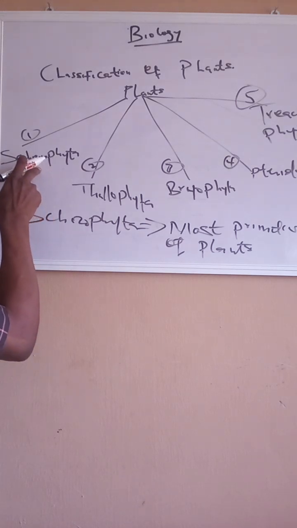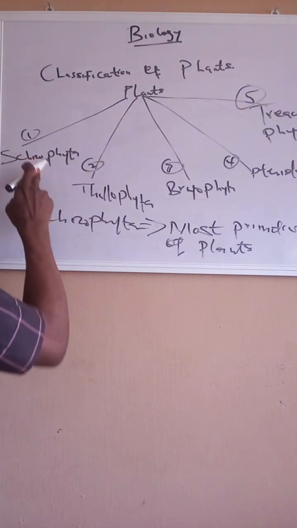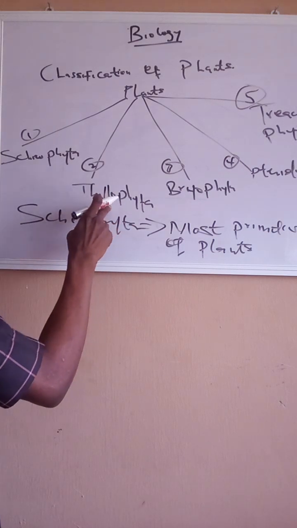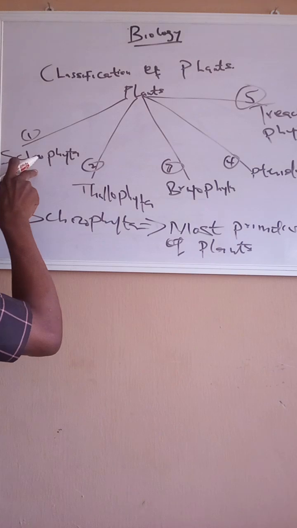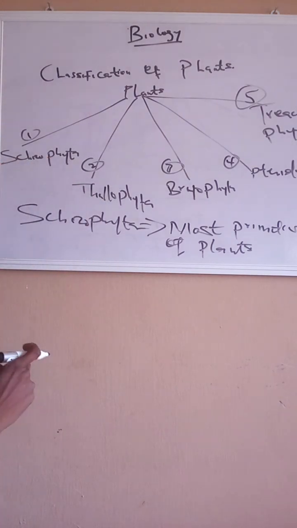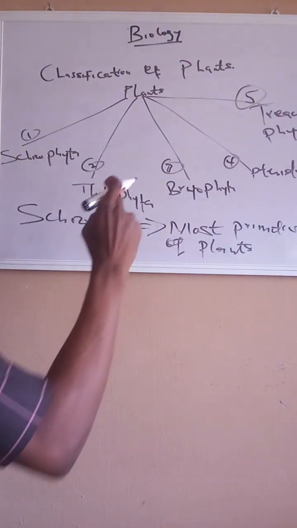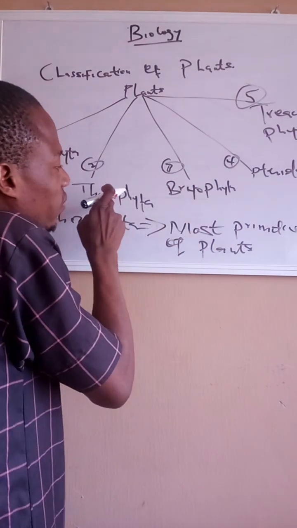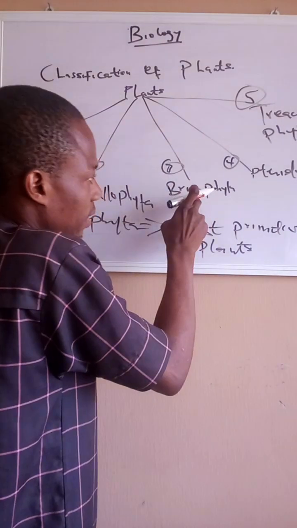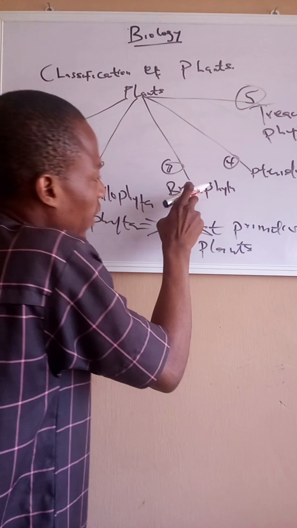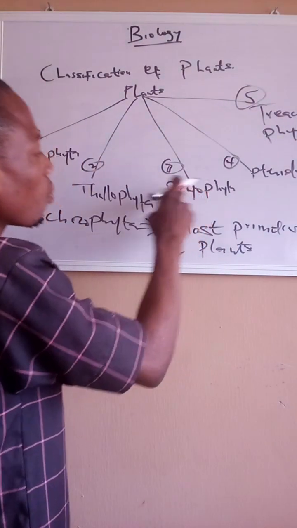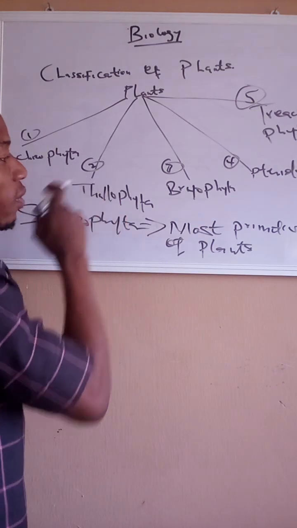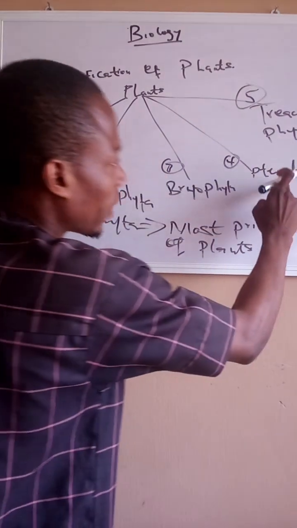The characteristics of the schizophyta will be possessed by the talophyta, but not that the schizophyta will have the characteristics of the talophyta. Also, the characteristics of talophyta will be possessed by the bryophyta, and not the reverse.